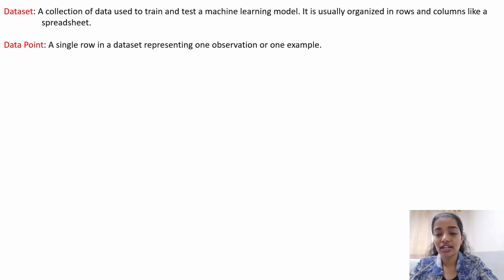All of these are features, like what is my age or which course I am currently pursuing. So these are the features, and the entire row, with my name, the course that I am pursuing, and let us say how many hours I study. All these are features, and the entire one row having information of only one single person is a data point. We also discussed in KNN that we have multiple data points. So data point is again a very basic term that one must know before learning machine learning.